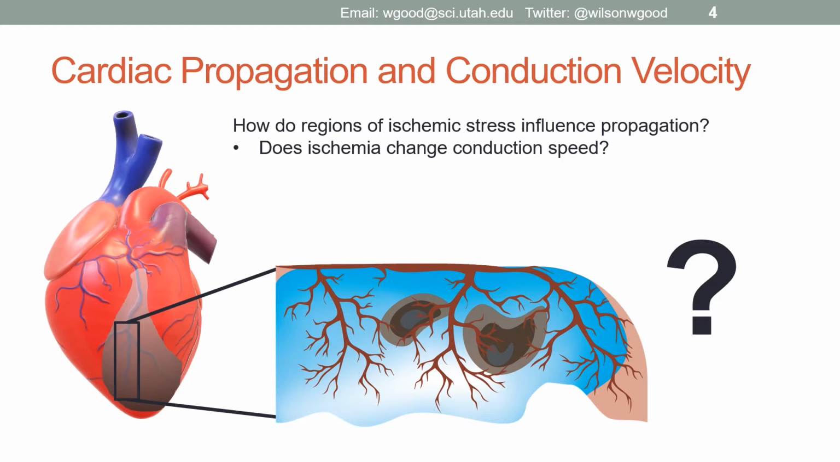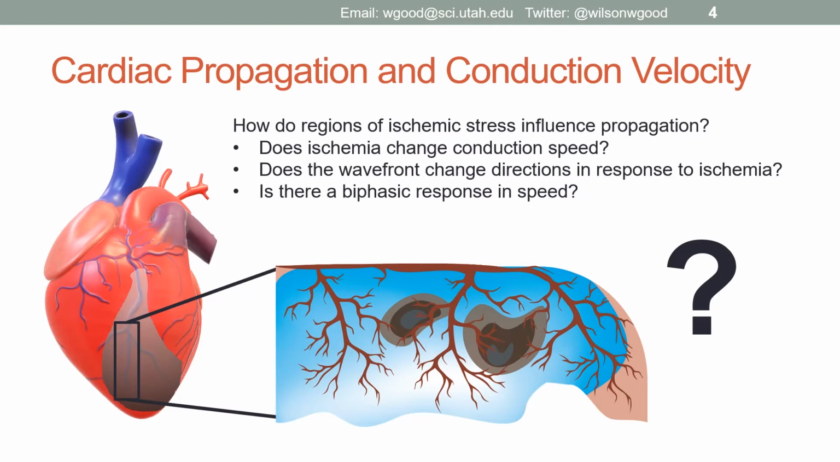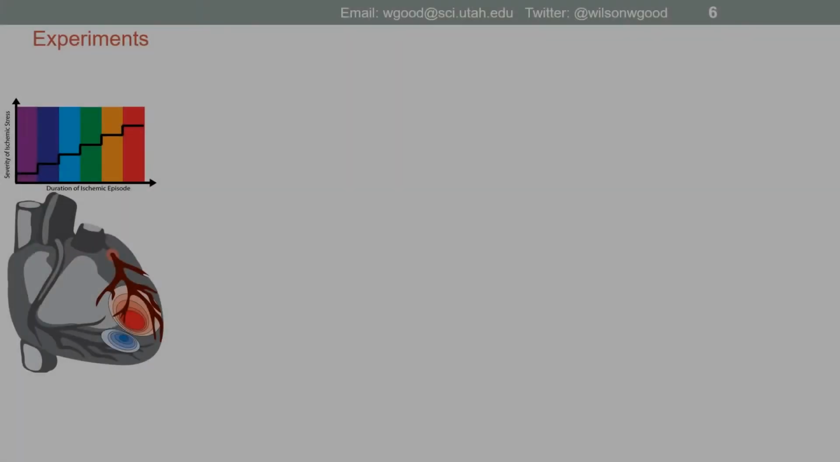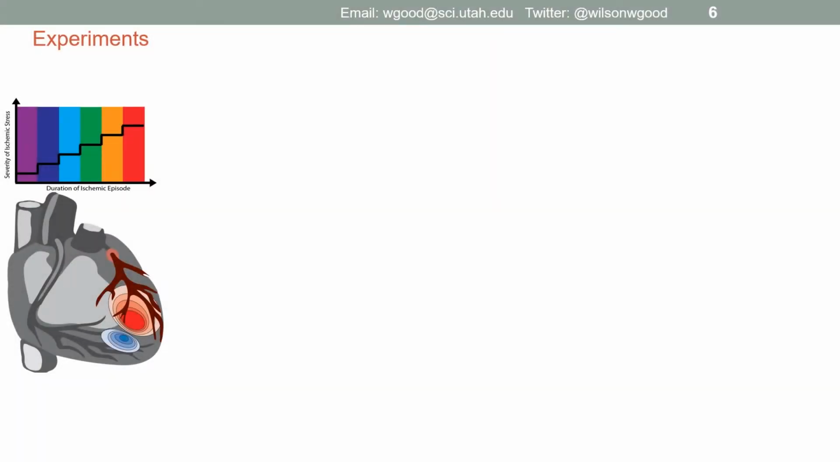Does the wavefront change direction or refract in response to ischemia? Does, as has been suggested by researchers previously, conduction speed up in the early phases of ischemia before ultimately slowing, a biphasic response? And finally, what is the spatial-temporal relationship between ischemic stress and conduction velocity changes over a bout of ischemia? We set out to address these questions using a combination of high-resolution, three-dimensional mapping of the heart using controlled ischemia and signal processing methods to quantify conduction velocity in the volume of an intact heart.